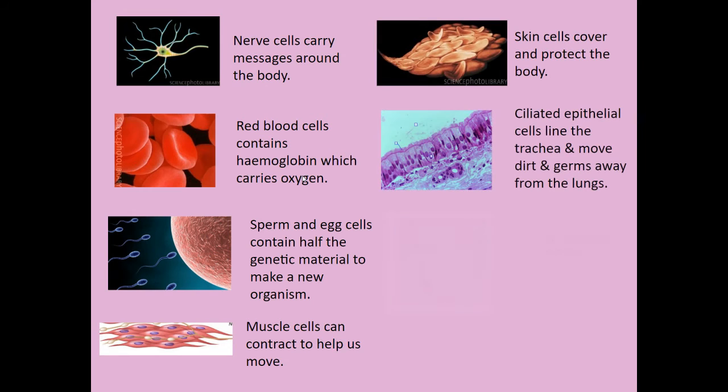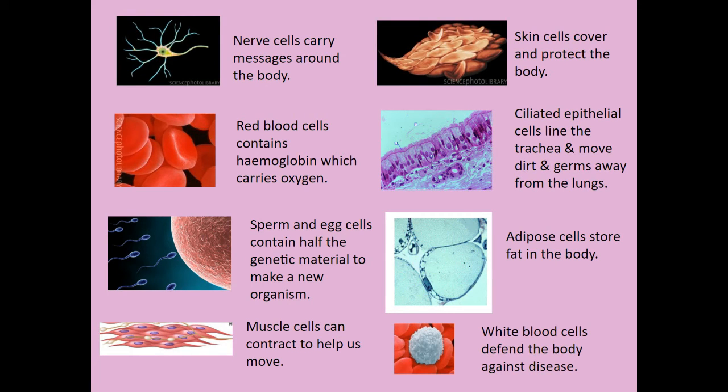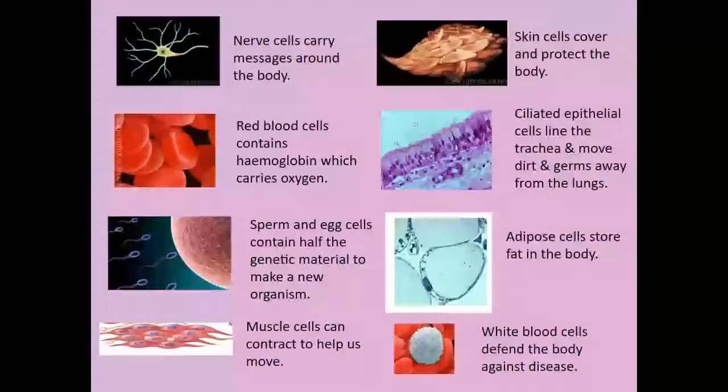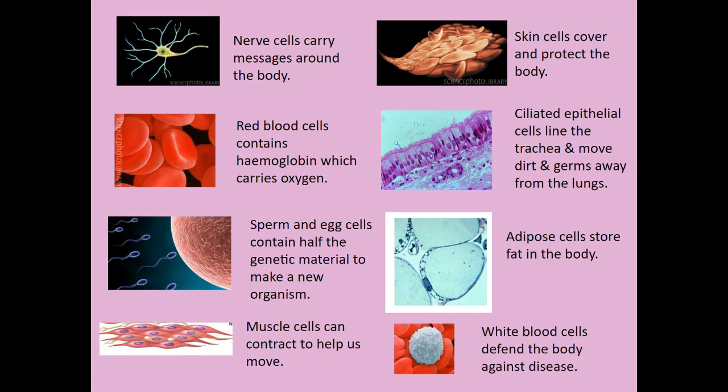Just put this up because in your booklet on pages 10, 11, and 12, it has lots of boxes for you to fill in. In terms of red blood cells, if you don't want to copy it in just now, we cover it in the blood topic.